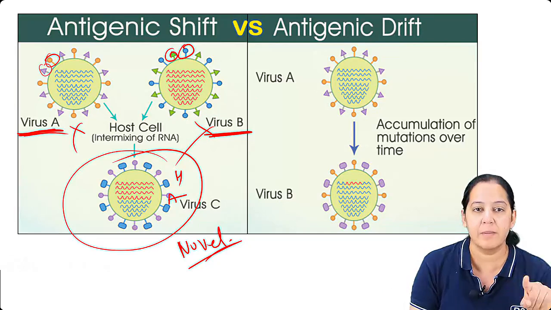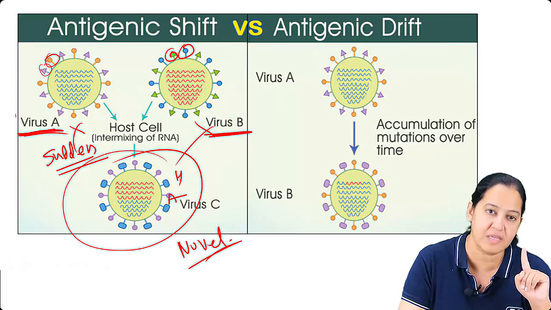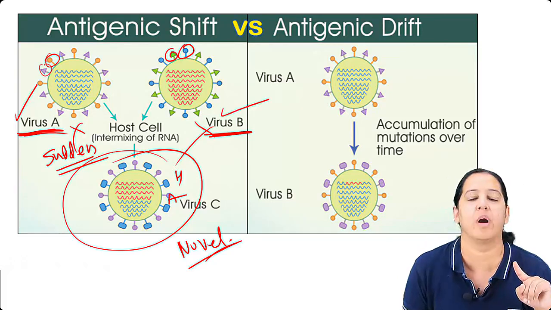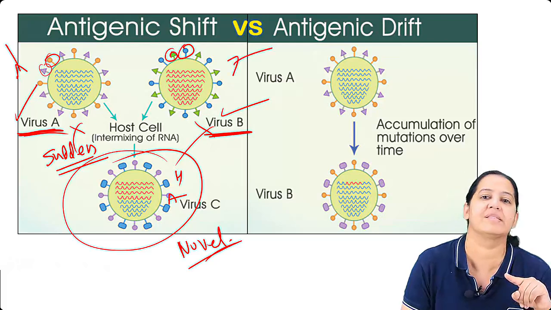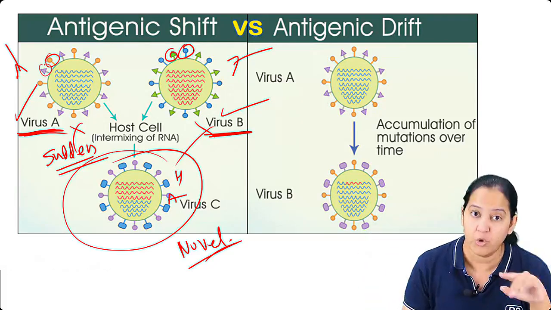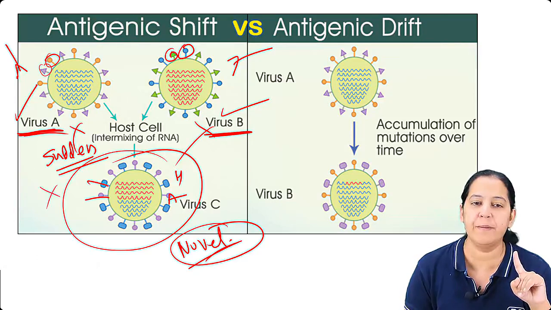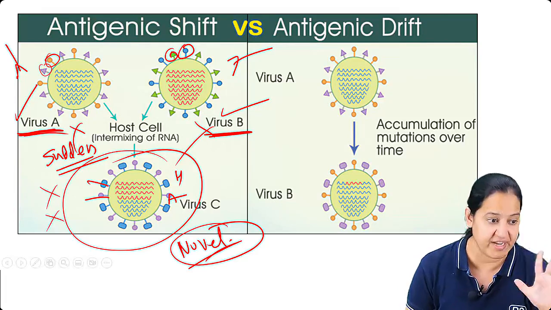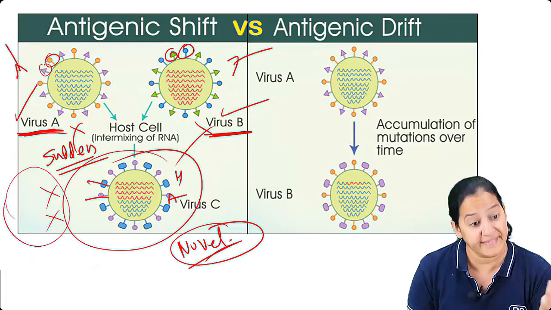The merging is very sudden. Virus A was present in the world, virus B was present in the world. That's why people have antibody against this virus, and people have antibody against that virus. But when the two viruses merged and all of a sudden a new novel virus has arrived, none of the people in this world have antibody against the H and N present in that virus. That's why the complete world gets infected together, and that leads to pandemic.